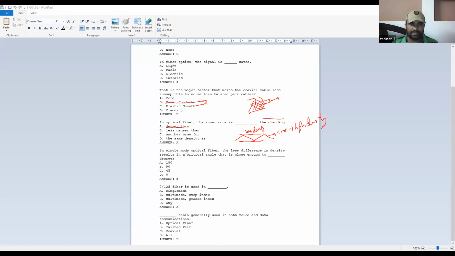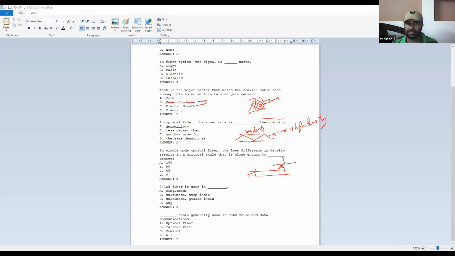Coming to the next question, in single mode optical fiber, the less difference in density results in a critical angle that is close enough to dash degrees. In step index single mode fiber, the difference is very minimum between these two densities. When a signal is imposed, this angle is called the angle of incidence.